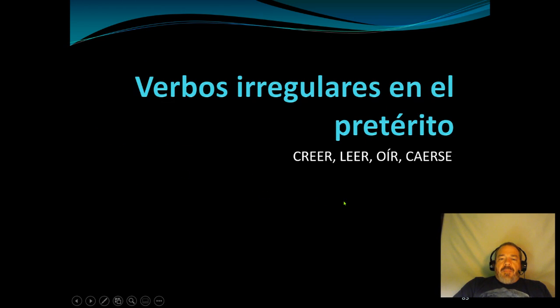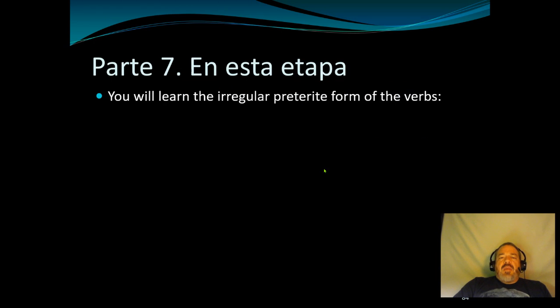Let's do this. We just have 4 verbs. The rules for these 4 verbs are very similar. They all have one thing in common, and it's a little bit special, okay? So we're going to learn these 4 verbs, and it's in the preterite, right? So creer, leer, oír, caerse.